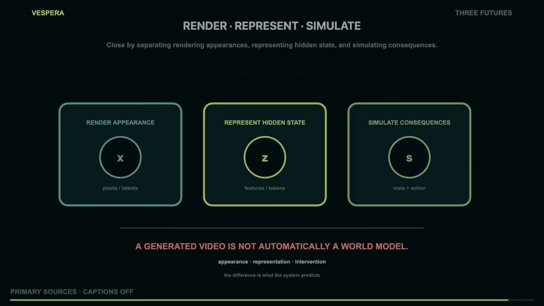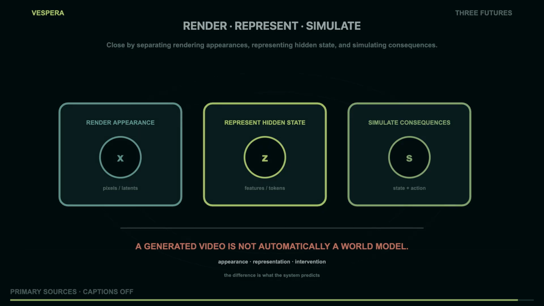These branches can also coexist in one product. A generator may decode a beautiful observation from a compact latent. A representation learner may provide a state for a planner. A world model may render its predicted state so a human can inspect the consequence. The categories describe the dominant prediction target, not a law that forbids hybrid systems.